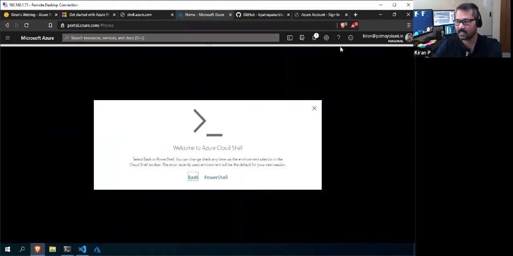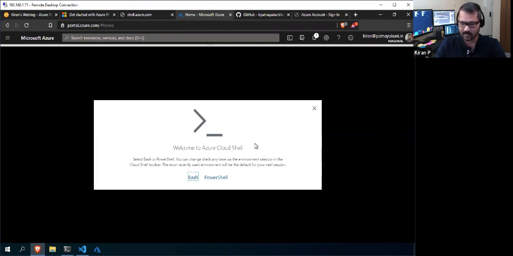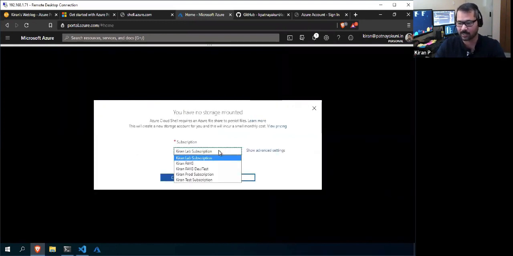This is the thing that you will see if you are doing it for the first time. If you want to launch the Cloud Shell, it will ask you for two languages, one is Bash and the other is PowerShell. Since we are talking about PowerShell, we can choose PowerShell. It will also ask you which subscription you want to use.